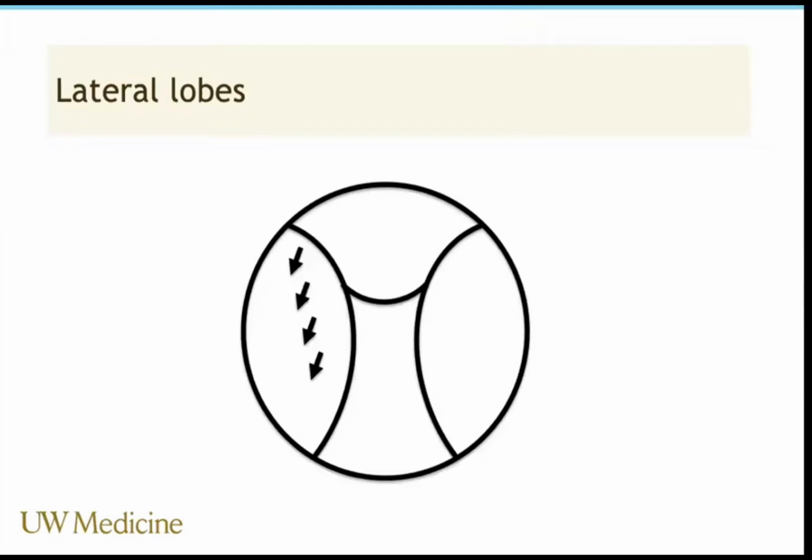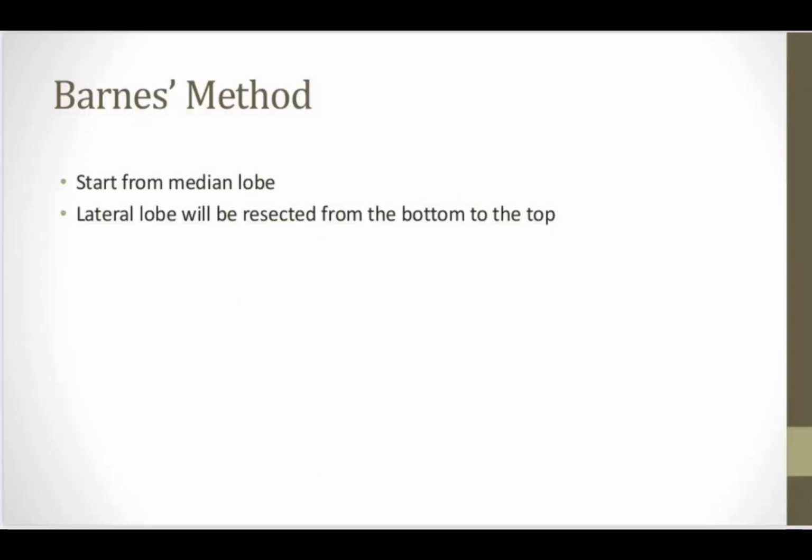So that's why it is important to first start from the median lobe, and it will give you multiple benefits. You have removed much of the median lobe, which is the obstructive portion. It will be easy for you to enter into the bladder. The chips will not come onto your face, and your irrigation fluid will easily go into the bladder. Then start the lateral lobe from the one which is easier for you, which is the large one.